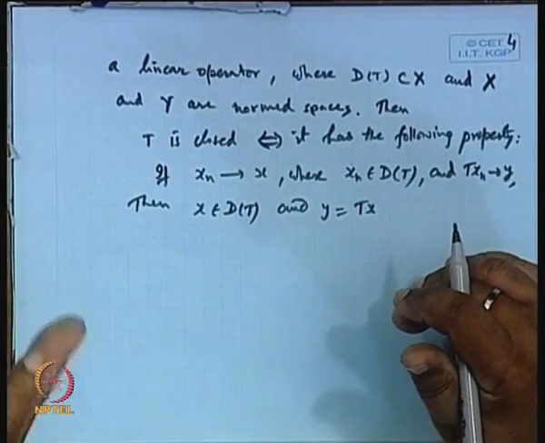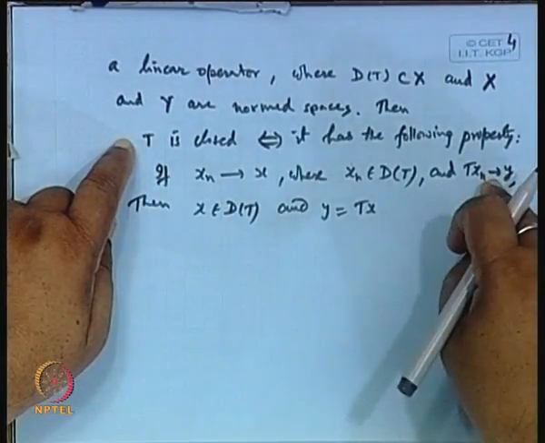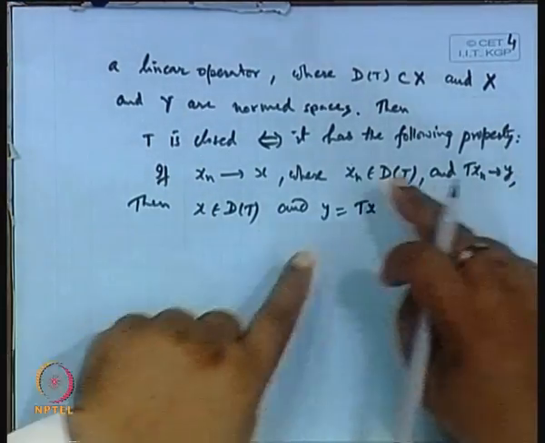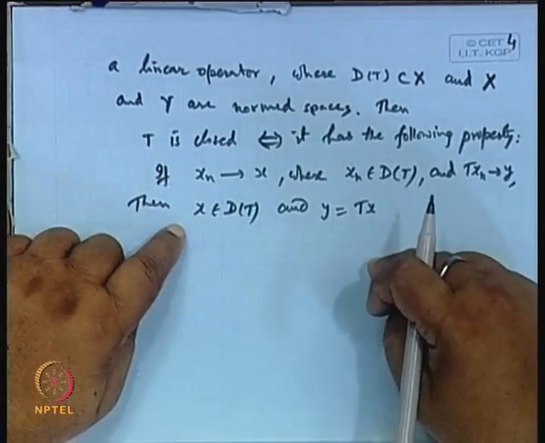Earlier we started the definition of the closed linear operator in terms of the graph. What we said is a linear operator will be closed if the graph is closed, but the graph being closed leads to this definition, which is an if and only if part. So finally, we can say T is closed if this holds, and this is very easy to apply.